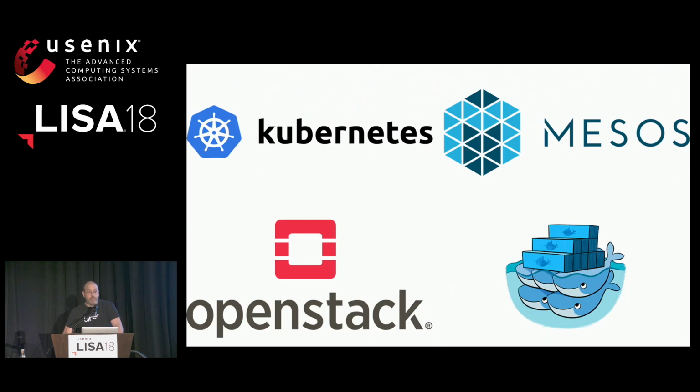Just want to say a quick note about schedulers. There are a lot of various options out there for scheduling, so there's not a real reason to manually place services yourself. I would say Kubernetes is probably the most popular one right now. Mesos is the one that has the largest proven scale that's still open source. There's also OpenStack and Docker Swarm and various other ones that I don't have a lot of experience with, but really they can solve your individual needs, and you should look into which one is best for you and make it fit. In our case, and other companies' cases, Mesos was the best fit for us, but Kubernetes is getting a lot of traction.